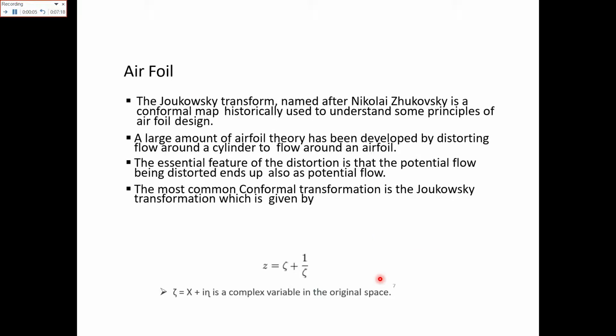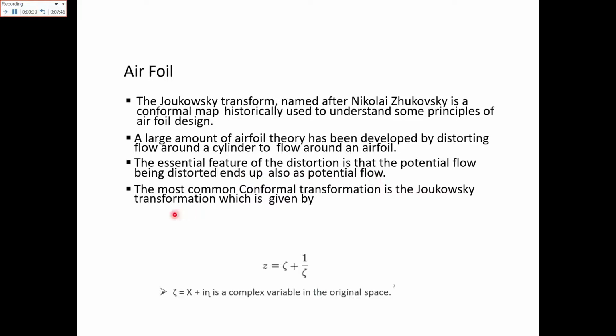The Joukowsky transform was named after the scientist, and it is the conformal map historically used to understand the principle of aerofoil design. A large amount of airfoil theory has been developed by distorting the flow around a cylinder to flow around the aerofoil. The essential feature of the distortion is that the potential flow being distorted ends up also as a potential flow.